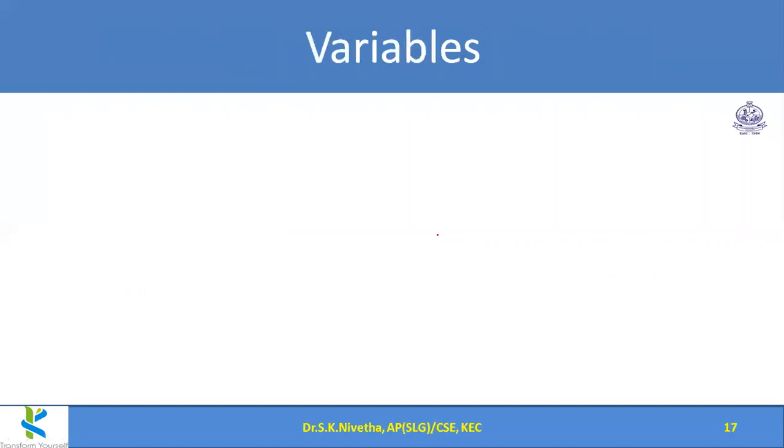Now variables. So we all know what is a variable. Variable means variable. It keeps on changing. So till now we have seen constants, which always have the same meaning. But here variables will have different meaning according to the value we are storing into them. So at different times we can store different values into that.